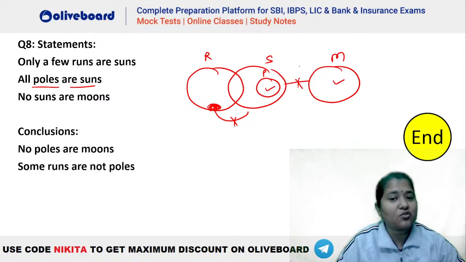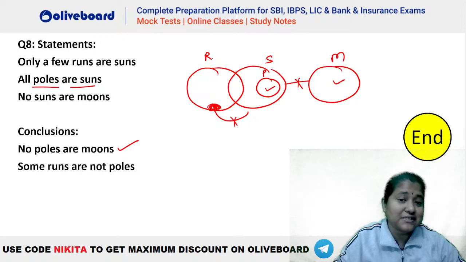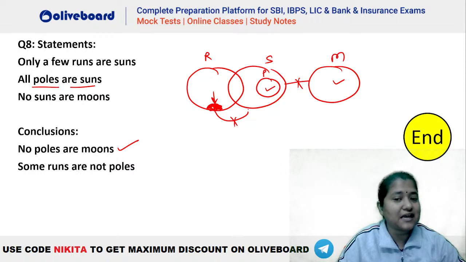Because pole cannot go outside sun and this moon cannot come inside sun, so this is absolutely right. Some runs are not pole, so you can see this portion of run here, this cannot go inside sun. Now this cannot even go inside sun, so how will it go inside pole, isn't it?